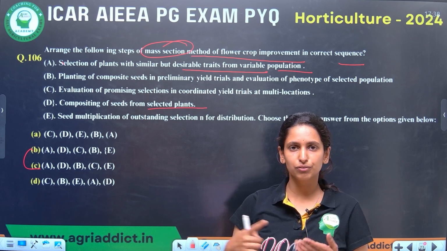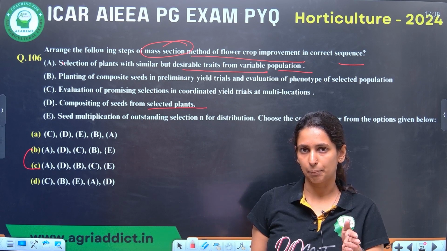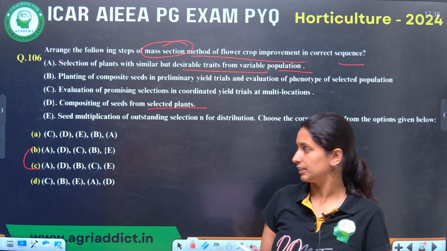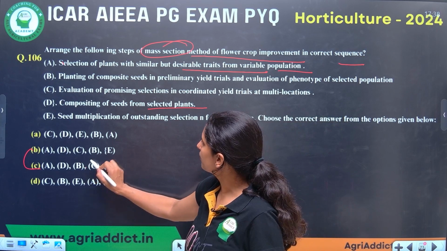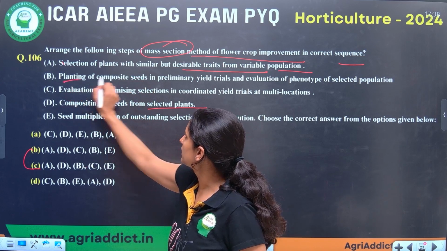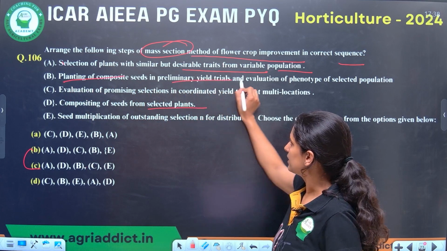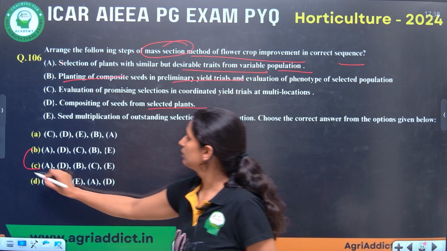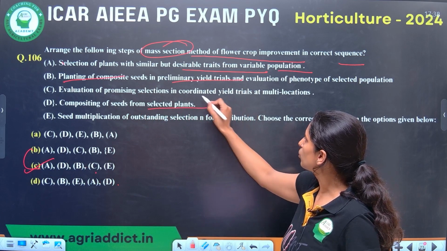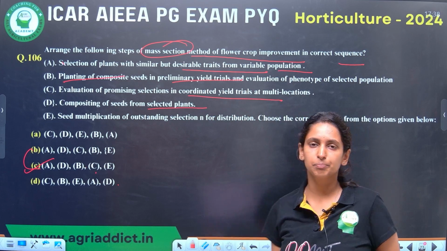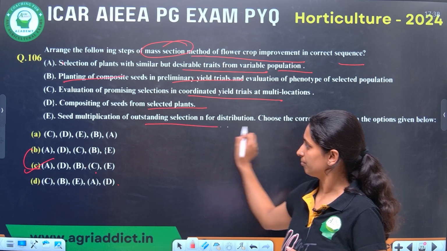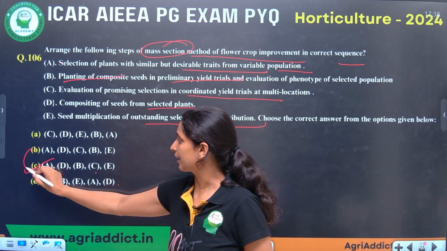Basically, in mass selection, we will not harvest separately. We will make composite seeds. We will mix the seeds. Then the next step is planting the composite seeds in preliminary yield trials. That is B. Next step is evaluating the promising selection from the coordinated yield trial. Last step is, of course, the multiplication and distribution. So option C is correct.